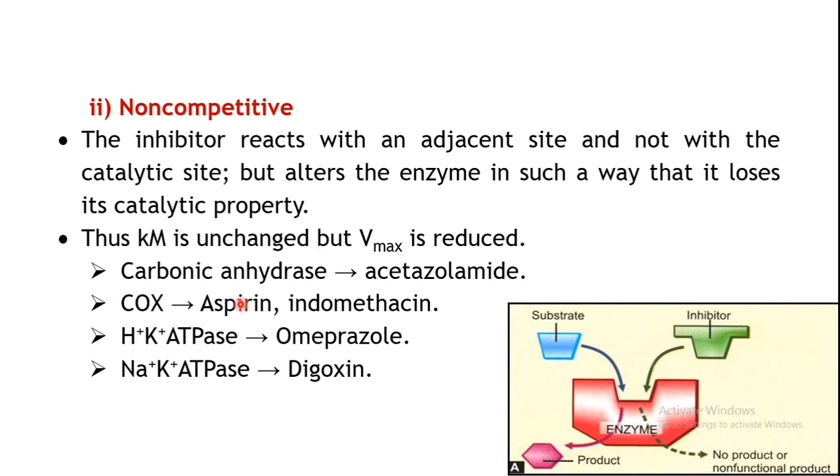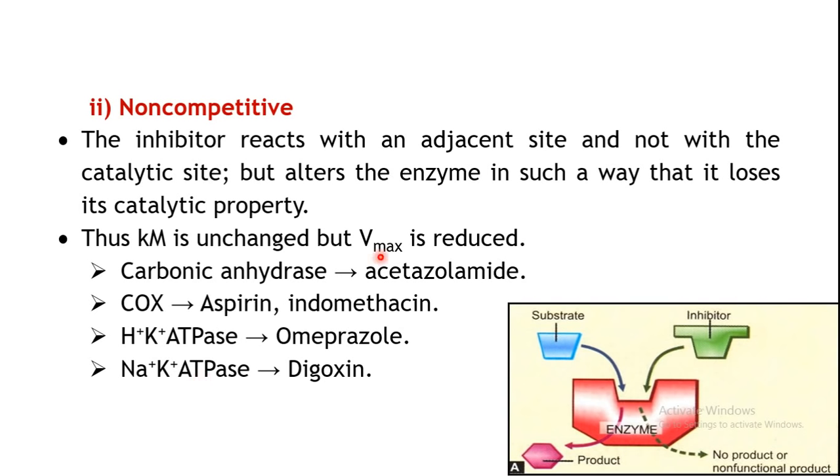Now the examples of non-competitive inhibition include carbonic anhydrase, where acetazolamide is a non-competitive inhibitor. In case of COX, cyclooxygenase, aspirin and indomethacin inhibit the enzyme non-competitively. Then omeprazole can inhibit the proton pump H plus K plus ATPase. Then digoxin can inhibit the sodium potassium ATPase.